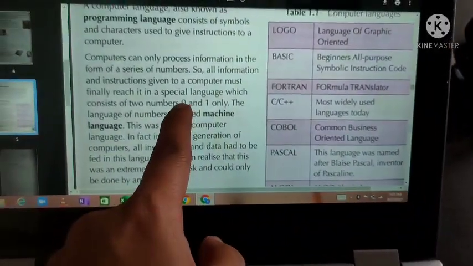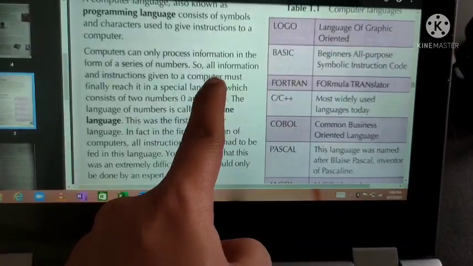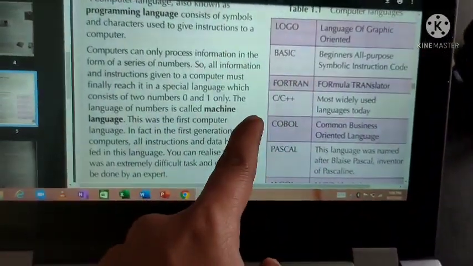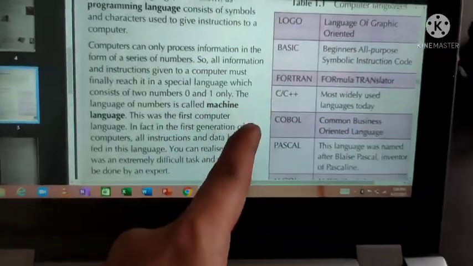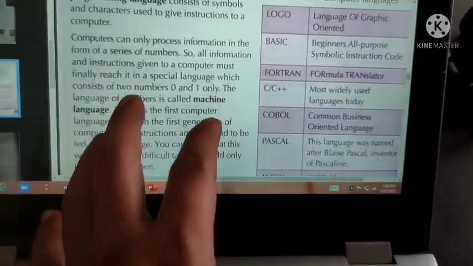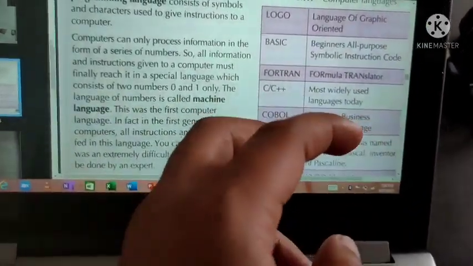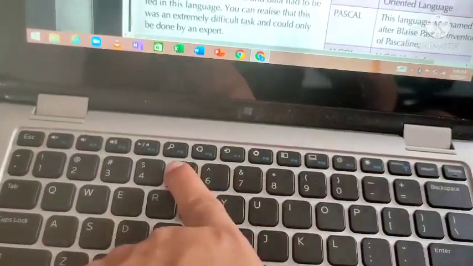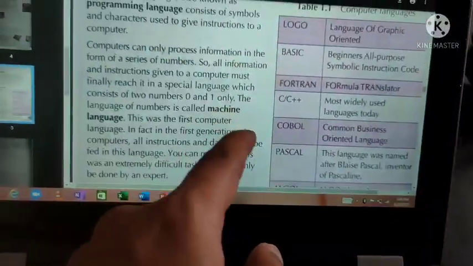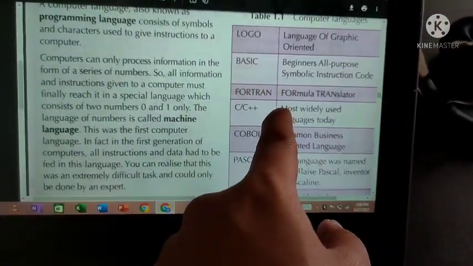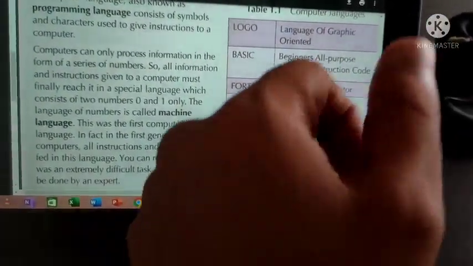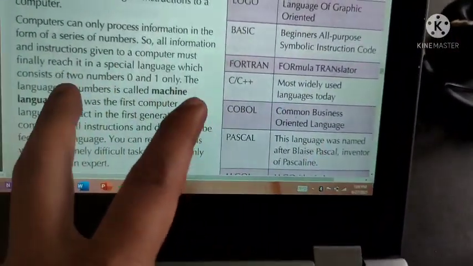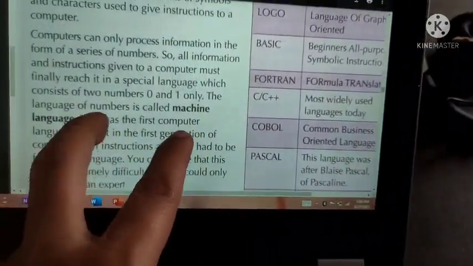The computer basically understands 0 and 1 only. It doesn't know English, it doesn't know any other language. It doesn't understand any other characters or special symbols. But we are giving programs in English only. So how does the computer understand? That is what we are going to see.